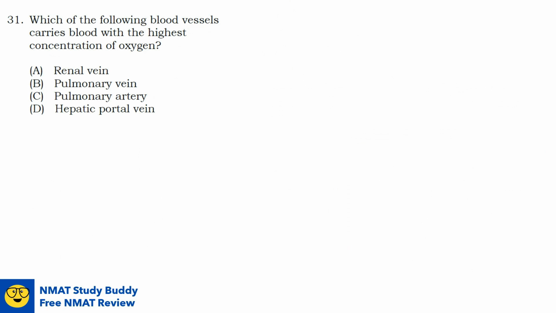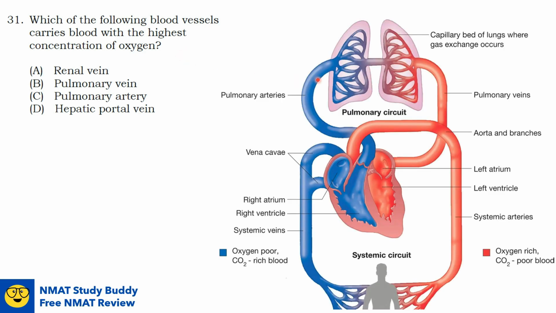Question number 31. Which of the following blood vessels carries blood with the highest concentration of oxygen? Again, as a review, let's take a look at this diagram. The gas exchange occurs in the capillary beds of the alveoli within the lungs. And after this, the now oxygen-rich blood flows from the lungs back to the heart through your pulmonary veins. Since the pulmonary vein carries oxygenated blood from the lungs back to the heart, it carries the highest concentration of oxygen. So the answer here would be your pulmonary vein.